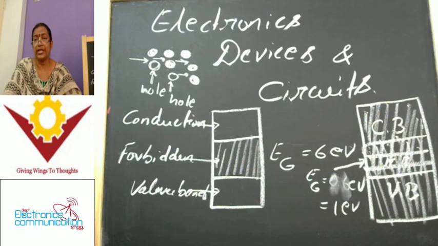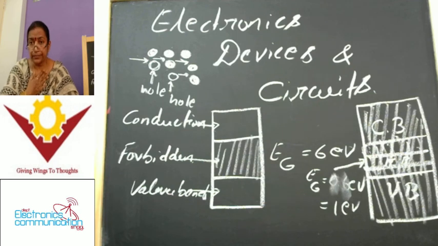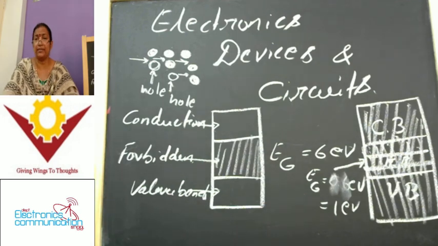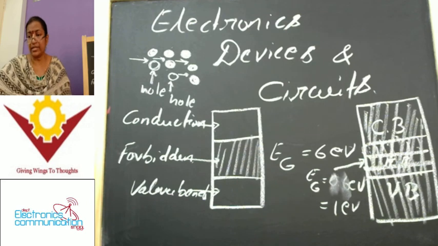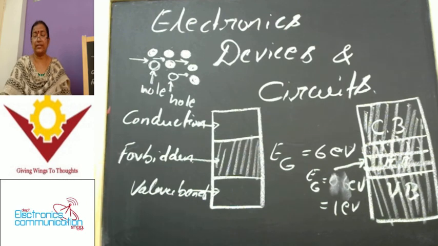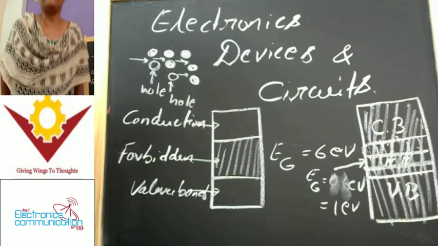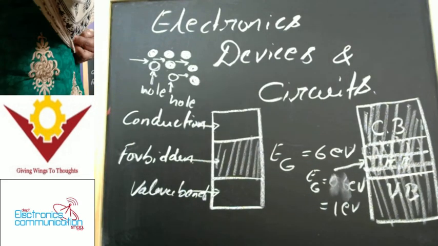Among all the elements, pentavalent elements and trivalent elements are there. Do you know what is meant by pentavalent elements? Pentavalent impurities have 5 electrons in the valence band, and trivalent impurities have 3.